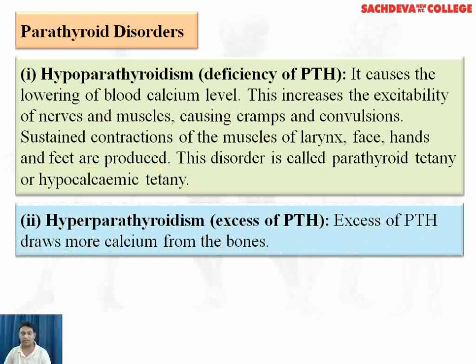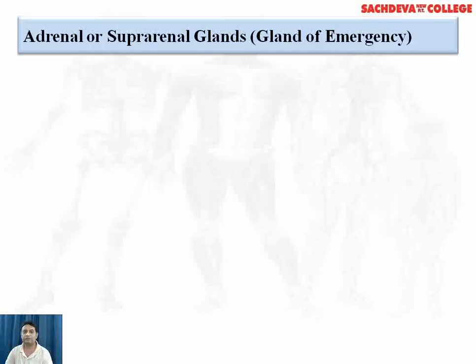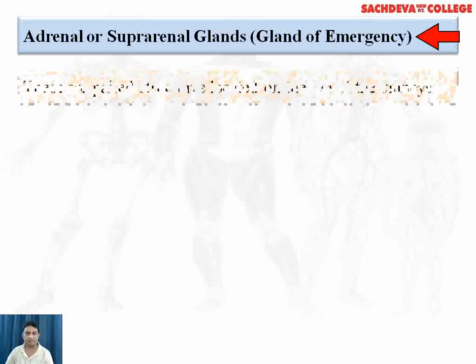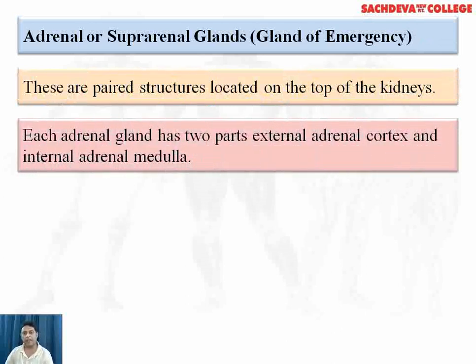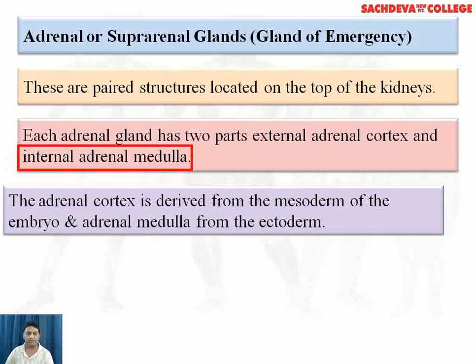Excess of PTH draws more calcium from the bones. Coming to adrenal or the suprarenal gland, also known as gland of emergency. These are paired structures located on top of the kidney. Each adrenal gland has two parts, an external adrenal cortex and an internal adrenal medulla.